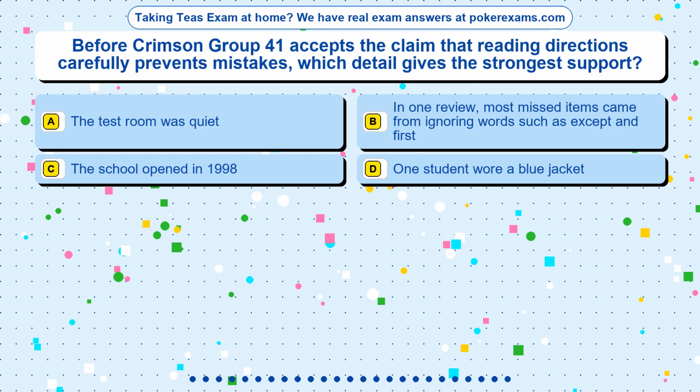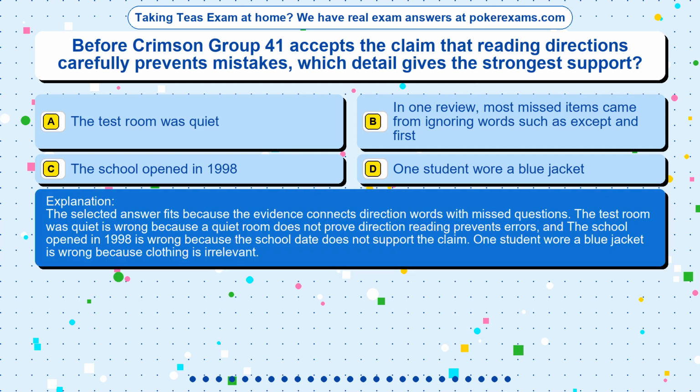The correct answer is option. The selected answer fits because the evidence connects direction words with missed questions. The test room was quiet is wrong because a quiet room does not prove direction reading prevents errors, and the school opened in 1998 is wrong because the school date does not support the claim. One student wore a blue jacket is wrong because clothing is irrelevant.